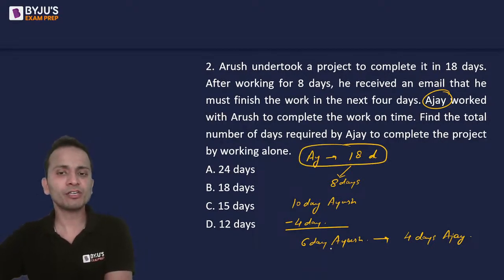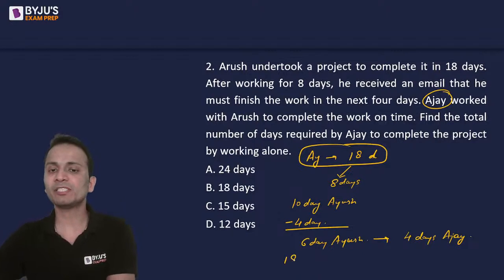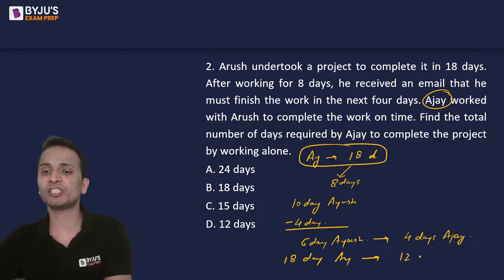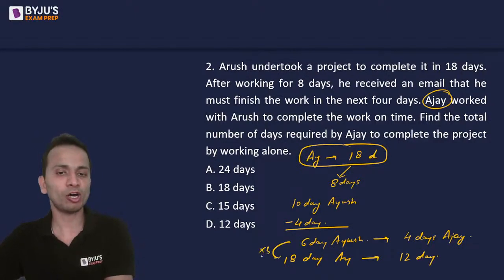So if 6-day work of Ayush is finished by Ajay in 4 days, so 18-day work of Ayush, that means the work is 3 times. 18-day work of Ayush will be finished by Ajay in how many days? It will be finished by Ajay in 12 days. So 6 to 18 is multiplied by 3 on the left hand side, so on the right hand side it will again be multiplied by 3.